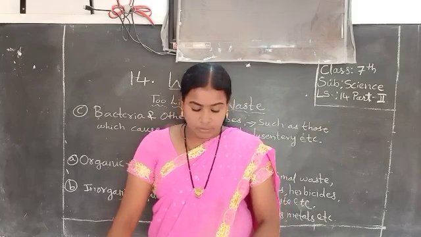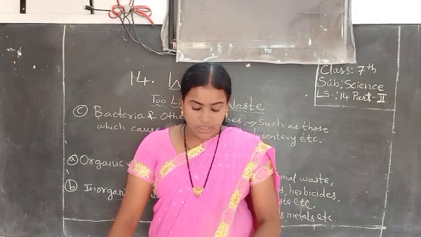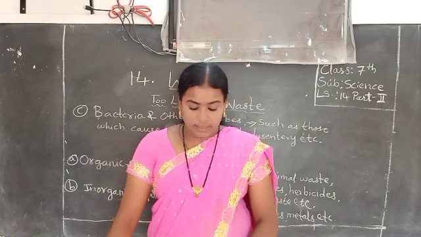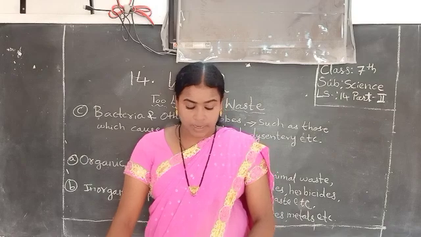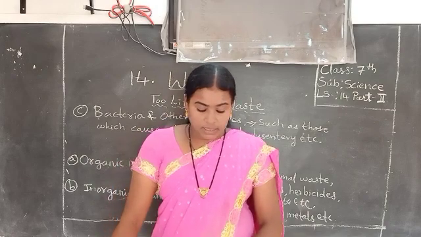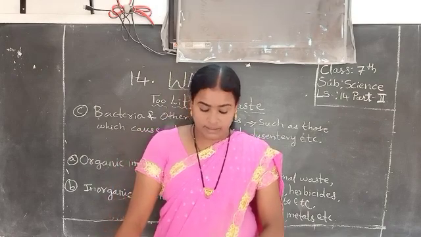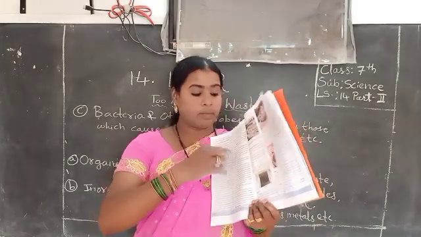Stage 1, see children: wastewater is passed through bar screens. Large objects like rags, sticks, cans, plastic packets, etc. are removed by these. So, see children, here are the bars.